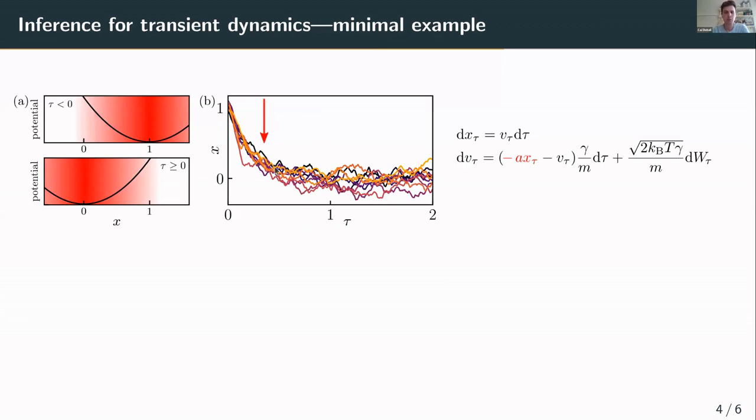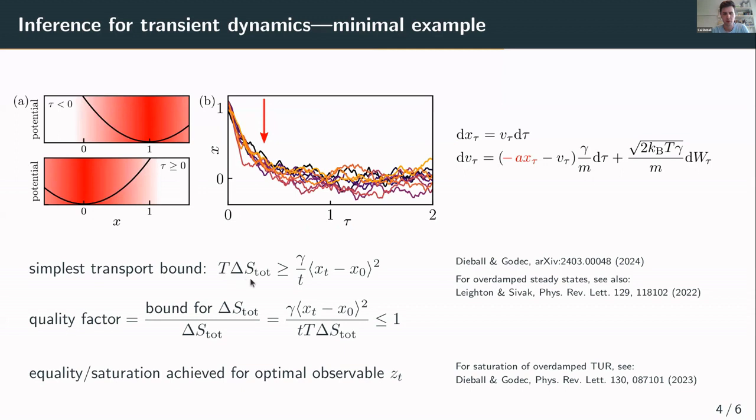And for this example, we can use our bound. So this transport bound I showed before, the very simplest version again, just for this x. And we know that the total entropy production, just based on the observation of this mean value of x, just the first moment basically, we know from this observation, given the friction constant, what the entropy production must at least be. And then we can plot the quality factor, so the bound we have divided by the total entropy production, as a function, for example, of time. And this will always be between 0 and 1.